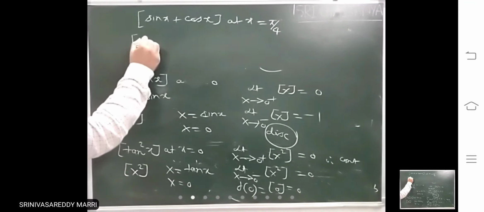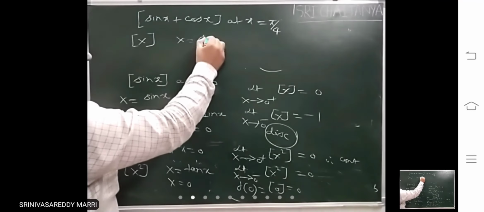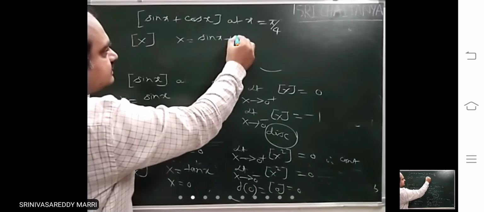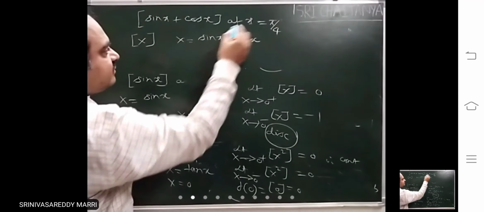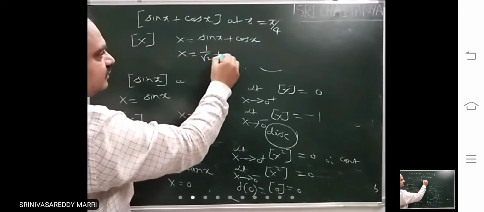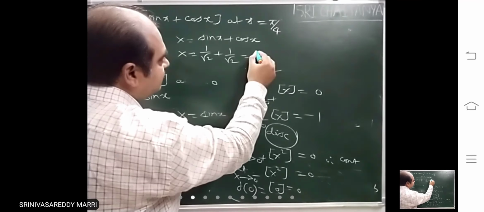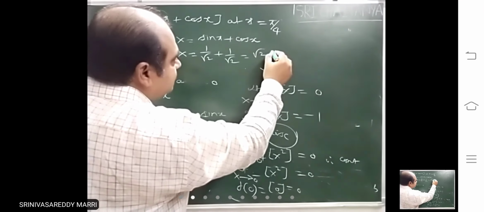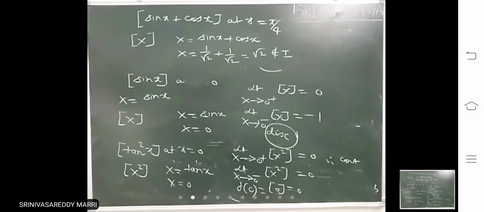Now for convenience I am taking capital X equal to sin x plus cos x. Now if x equal to pi by 4, 1 by root 2 plus 1 by root 2. What is it? 2 by root 2. That means root 2, which is not an integer.